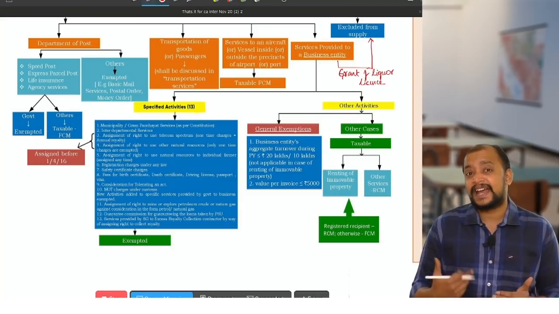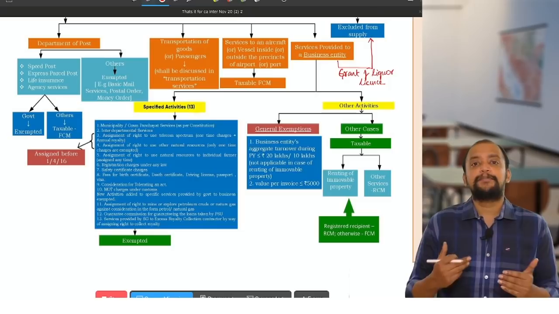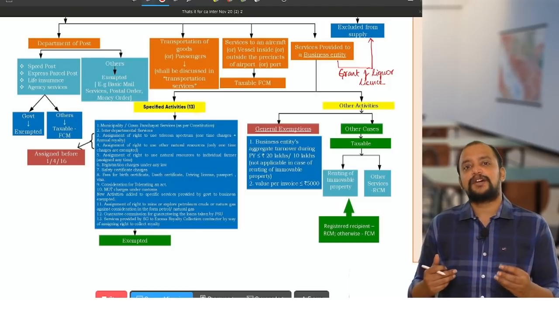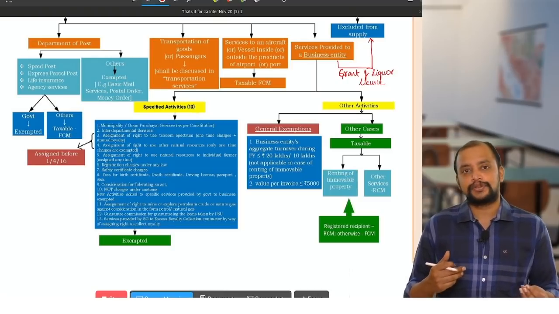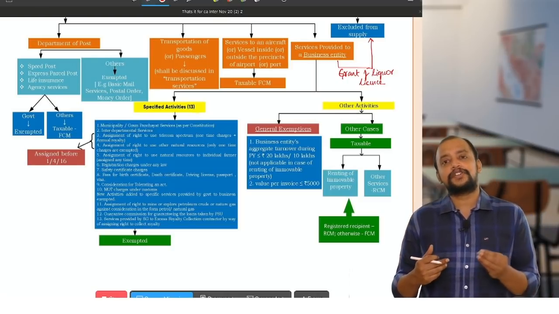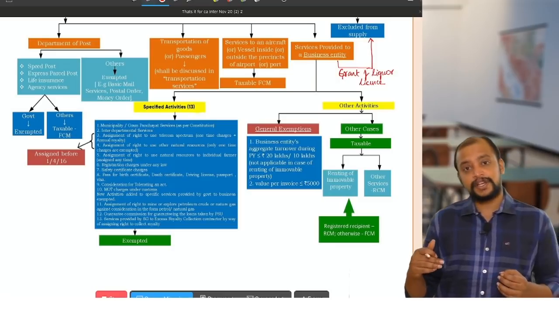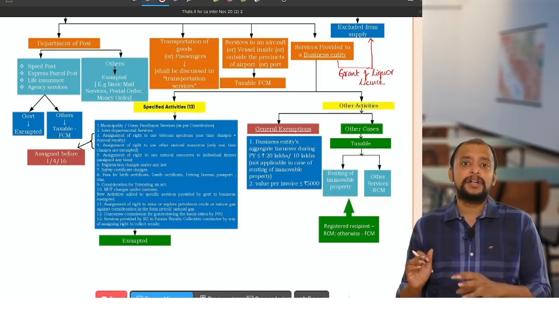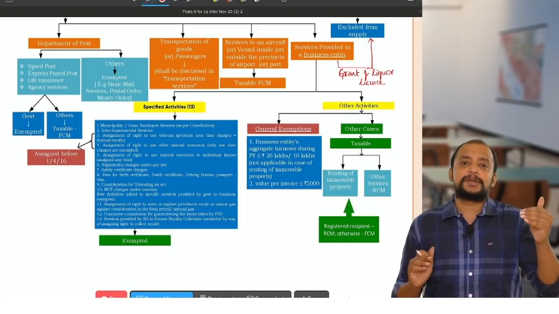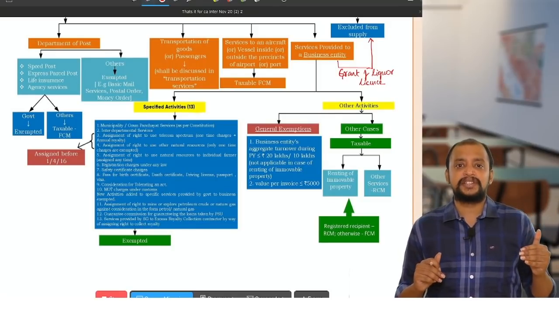And what are the other activities of the Department of Post? Basic mail services like postcard, inland letter, saving scheme, registered post, book post. Lot of services they provide, all those are exempted. So Department of Post is divided into 2: speed post, express parcel post, life insurance and agency services, which are taxable, and the rest, which are exempted.